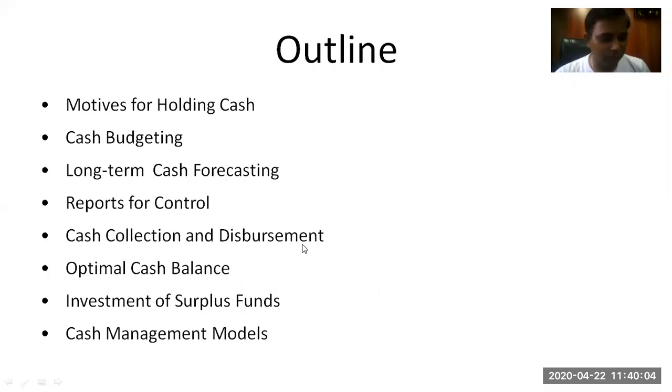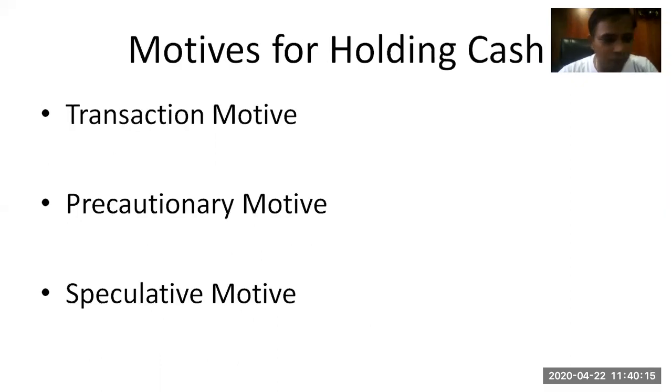So these are the various outcomes of this chapter. This is what we are going to learn from the current chapter. We discussed the reason for holding money, why people like to hold more and more money with them. So transaction, precautionary and speculative motives are there.